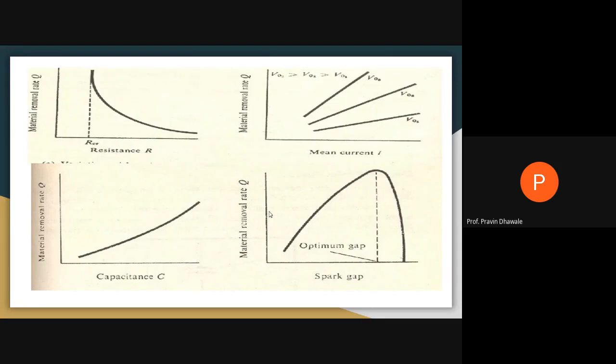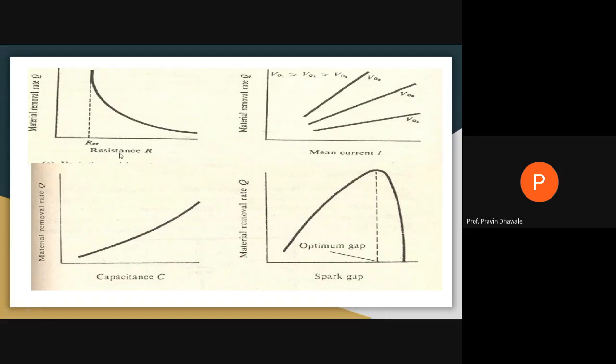Now these are some graphs I have taken from the research paper. That is the effect of the resistance on material removal rate in case of electric discharge machining. This will be a critical resistance where we are getting the higher rate of metal removal, that is the MRR.